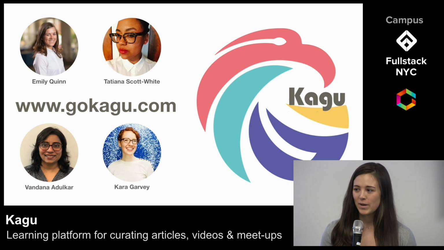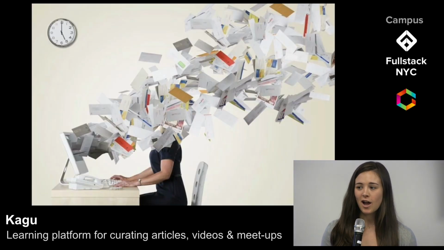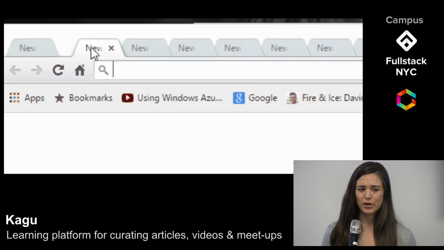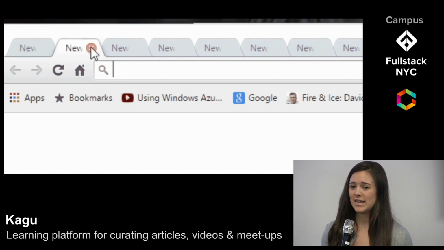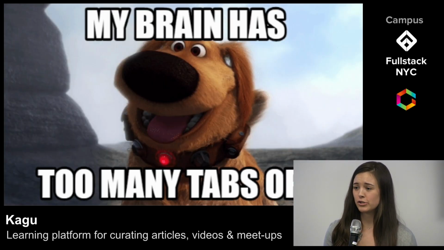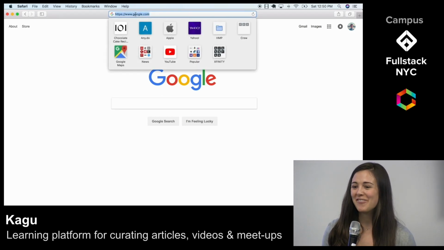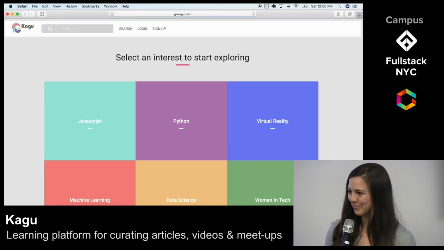When developing Kagu, we had a simple problem in mind: content overload. For example, have you ever started researching online and before you know it, you have a million tabs, bookmarks, and links? Or perhaps you get lost in your search results and you don't even know where to start. Well, fret no more. Now you have Kagu to keep tabs for you.